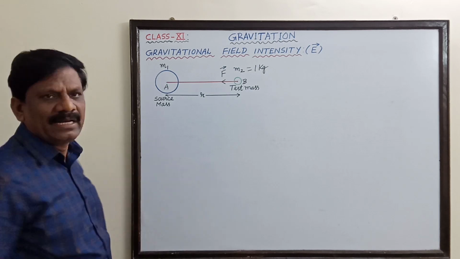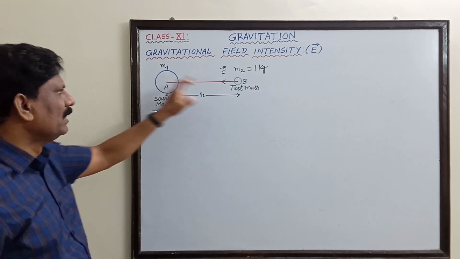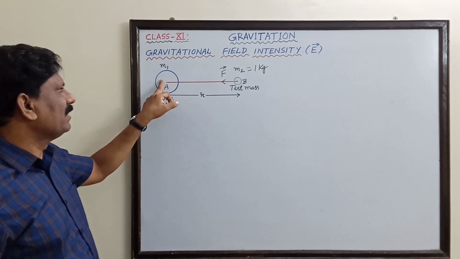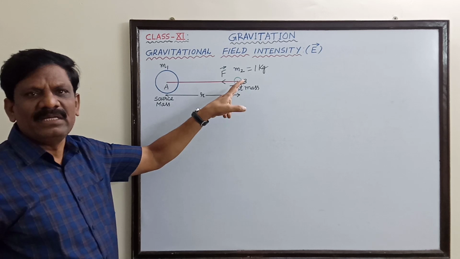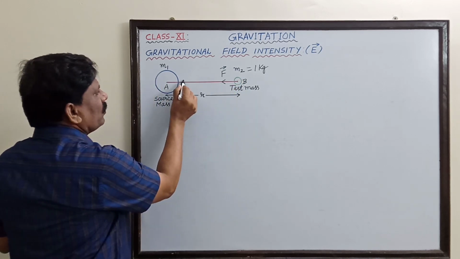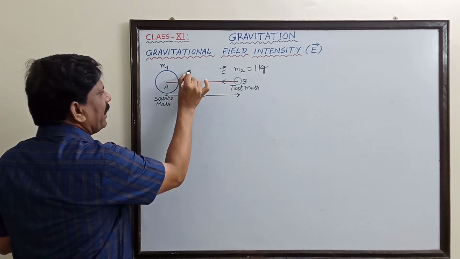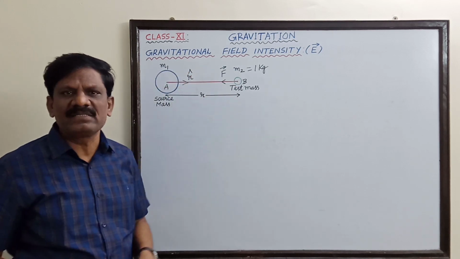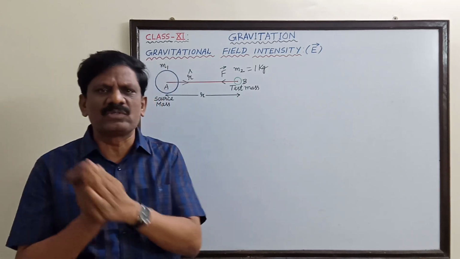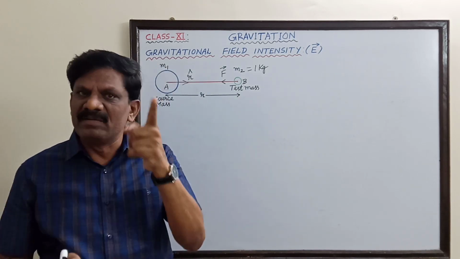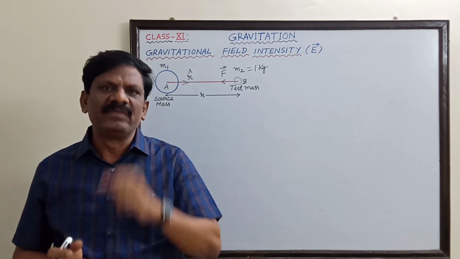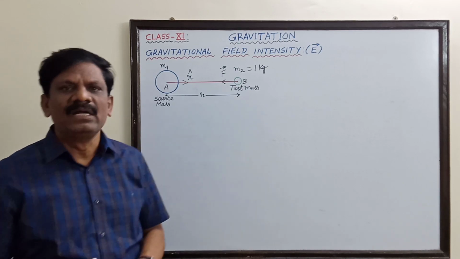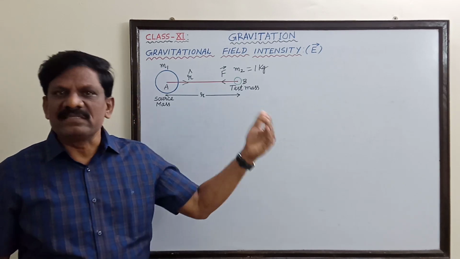Before that, in general, if you take two masses, m1 and m2, separated by a distance r, the center of A is joined with the center of B. Along this direction only, the unit vector r cap acts. R cap is a unit vector along the line joining the two masses, and it is always from the source mass to the test mass. Keep it in mind. R cap is a unit vector along the direction of the line joining the two masses, but its direction is from the source mass to the test mass.